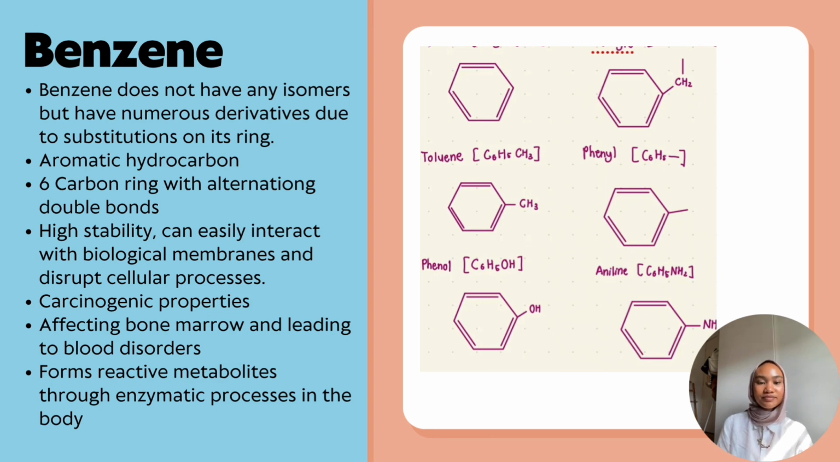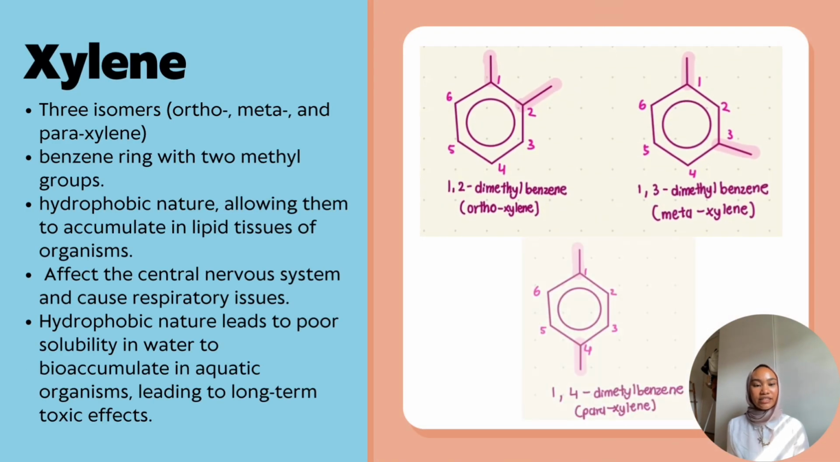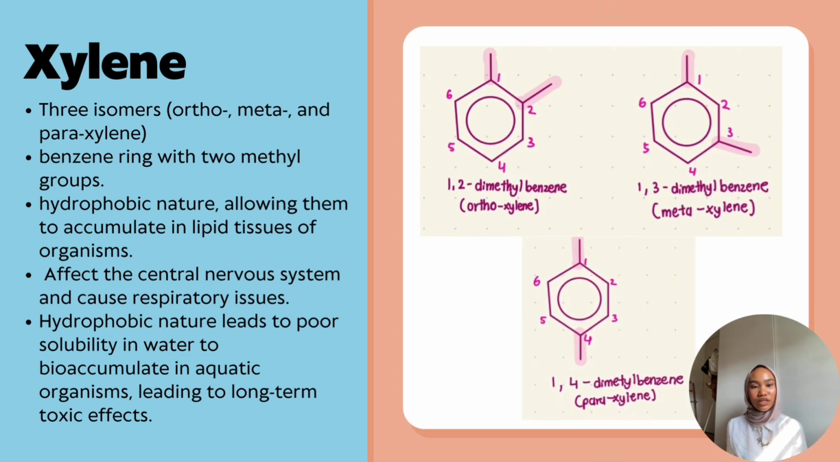So there are 5 different types of derivatives of benzene that I have drawn, which are benzyl, toluene, phenyl, phenol, and aniline. Okay, so last but not least is xylene. Xylene has 3 isomers, which are orthoxylene, metaxylene, and paraxylene. So xylene differentiates in where the second methyl group is attached. So for orthoxylene, also known as 1,2-dimethylbenzene, the second methyl group is attached to the second carbon, while metaxylene, or 1,3-dimethylbenzene, the second methyl group is attached to the third carbon. And last but not least, paraxylene, in which the second methyl group is attached to the fourth carbon, so it is called 1,4-dimethylbenzene.